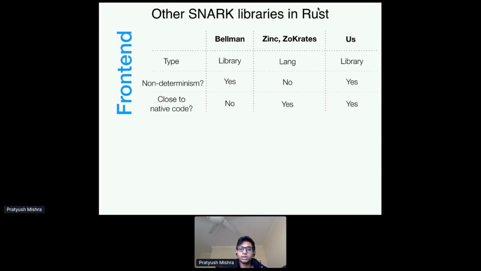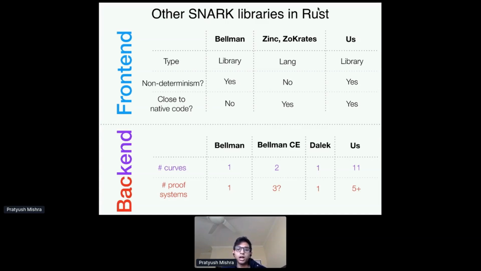And I'm sure as a result, there are other optimizations that might be missed because you don't have this flexibility, right? But what we try to do, as I showed, is implement a very high-level API which looks like native code, but also allows you to drop down and leverage low-level knobs such as non-determinism to improve the efficiency of your code. So we support this in our library. Okay, so that's it on the front end.